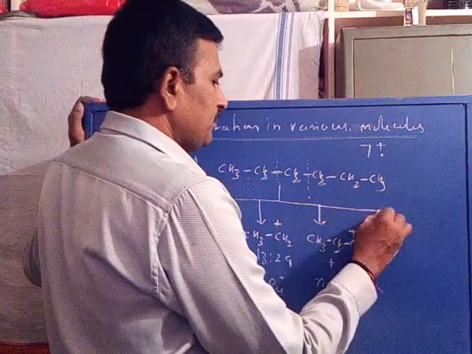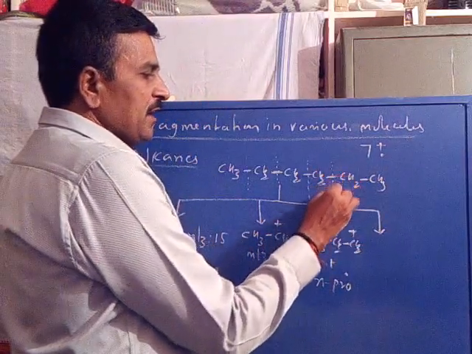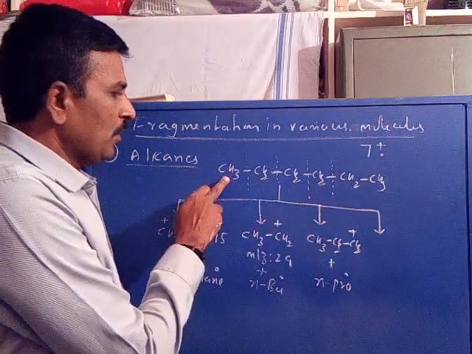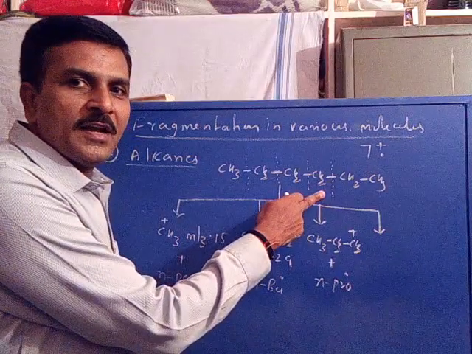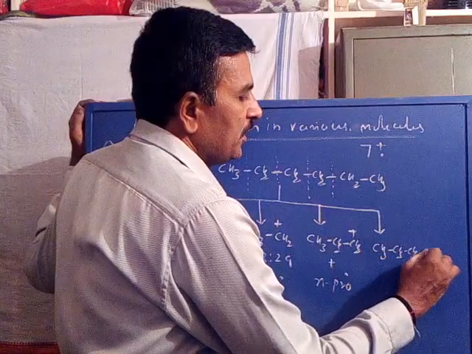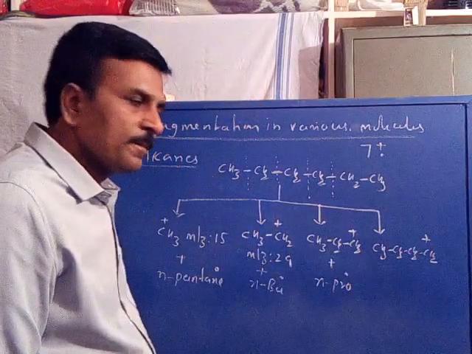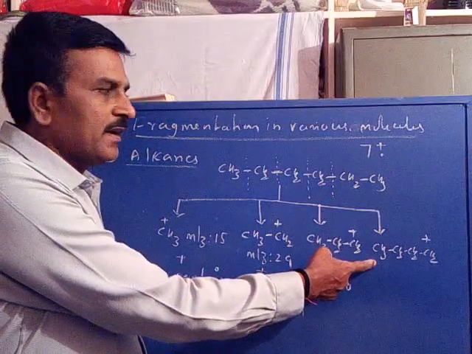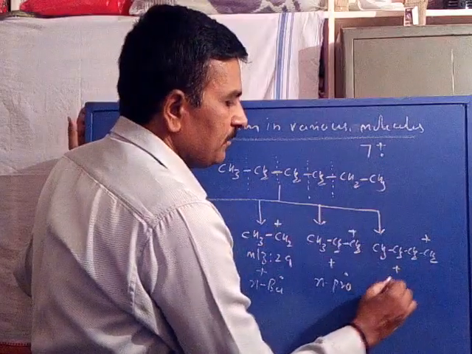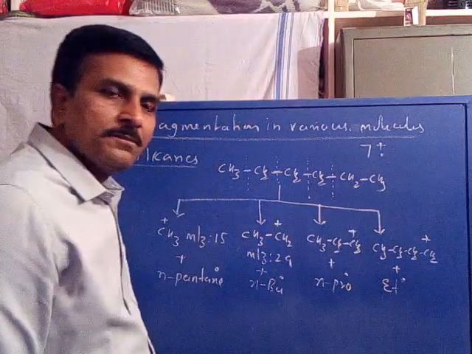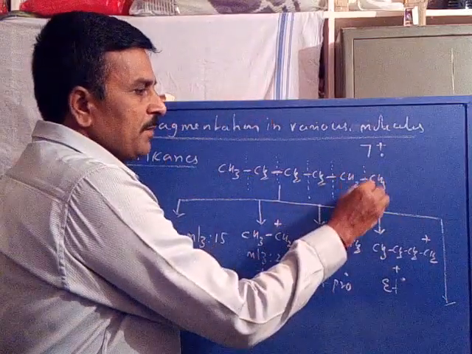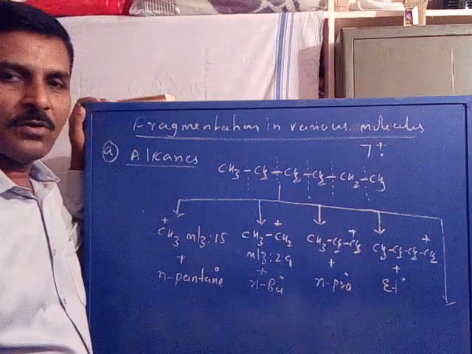Now, further, there may be cleavage of the fourth bond. When the fourth bond is cleaved, 4 carbons are fragmented as a cation, that is CH3, CH2, CH2, CH2 as a cation. When 4 carbons appear as a cation, the remaining 2 carbons are eliminated as a radical, that is an ethyl radical.